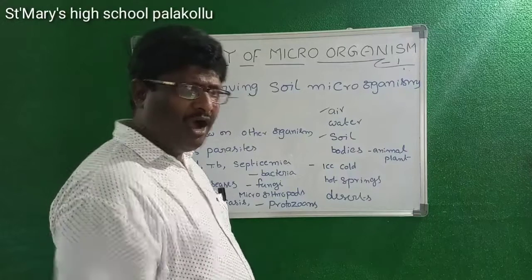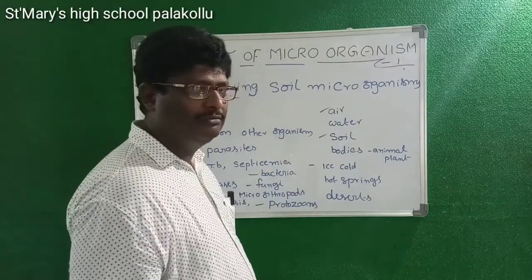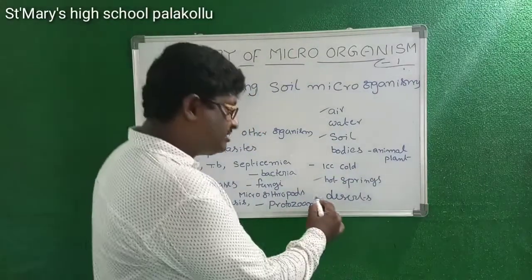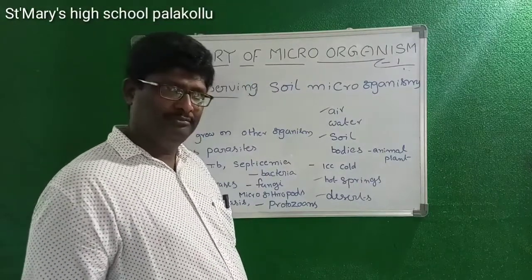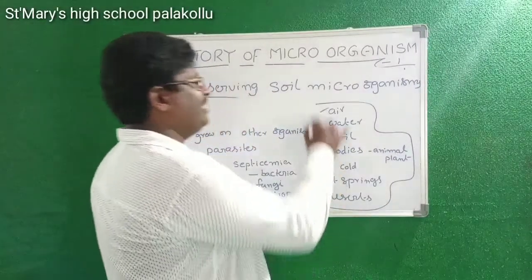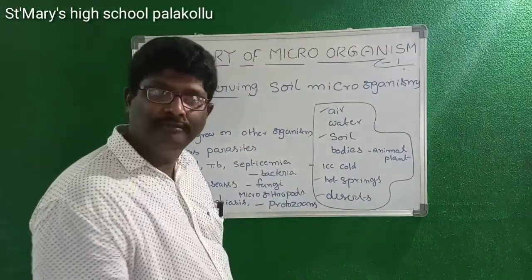In hot springs also they are able to live, and also in some desert areas. It means these microorganisms are present everywhere, like God.